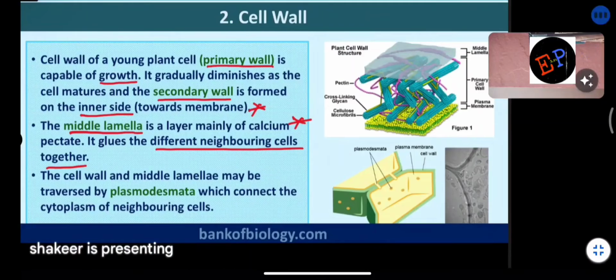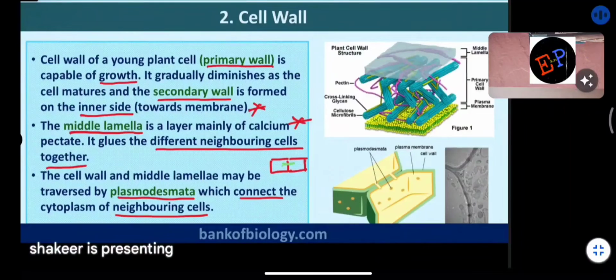Understood? The cell wall and middle lamellae may be traversed by plasmodesmata, which connect the cytoplasm of neighboring cells. What is the meaning of this? This is one cell, this is another cell. In between these two cells, there should be some connection. This is the connection.